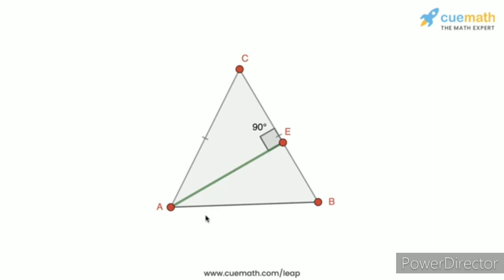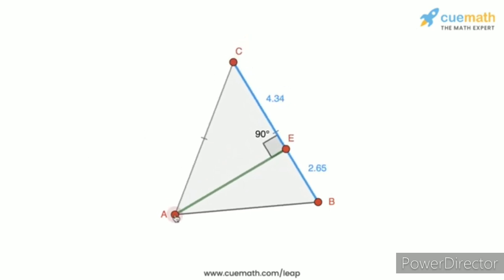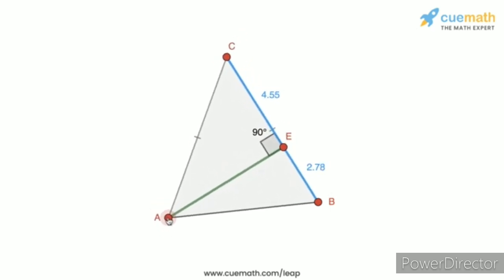And now if we observe the two parts of the segment BC made by AE, the two parts of BC are BE and CE, we can see that they are not necessarily equal. So BE right now is 2.96 and CE is 3.64. And in general, even if I move around the vertices of the triangle, we can see that BE and CE are not equal.